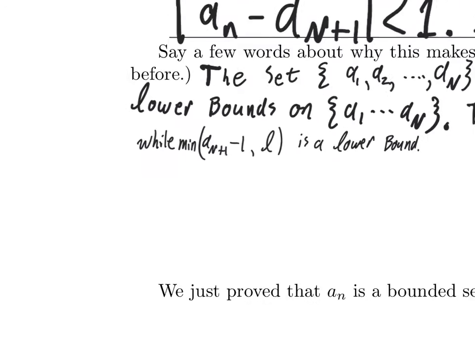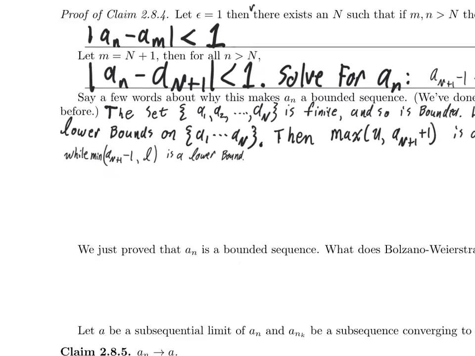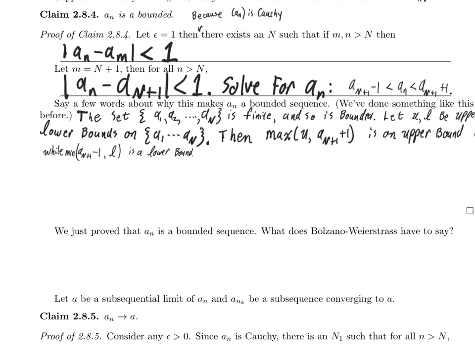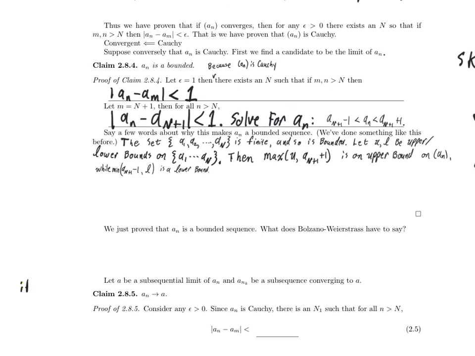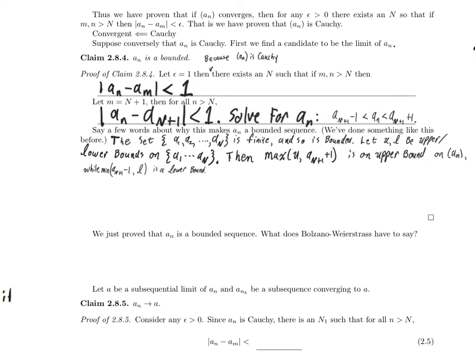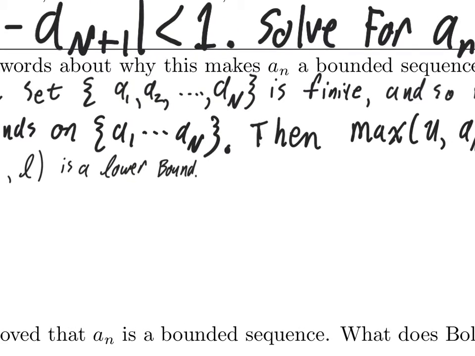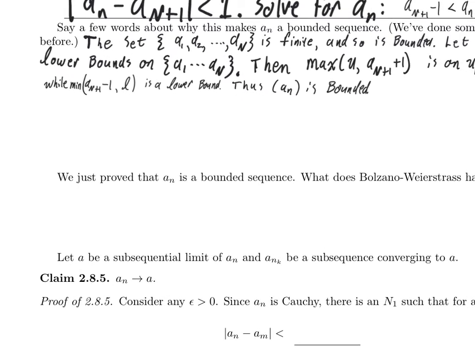And there is space here to explain why, but maybe I'll say that we've done something like this before when we showed that every convergent sequence is bounded. We did the exact same thing, just to repeat the same proof. Since we've established some bounds, thus A sub n is bounded. So this is a bounded sequence.